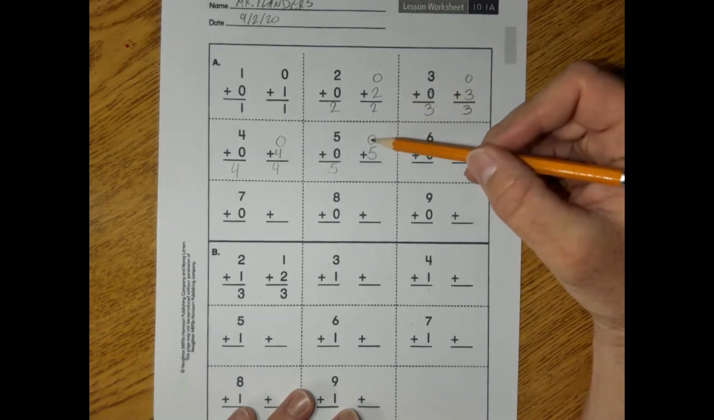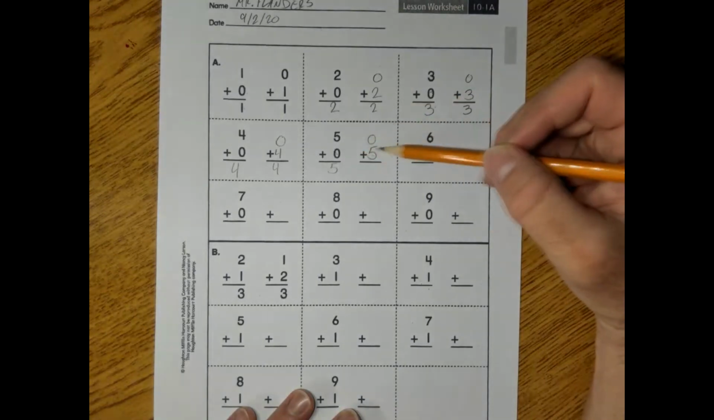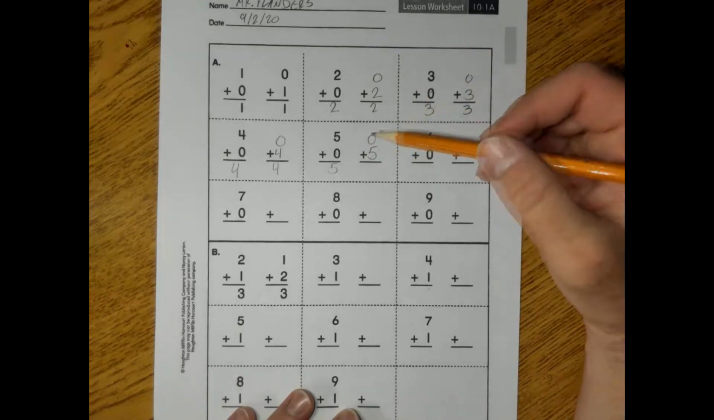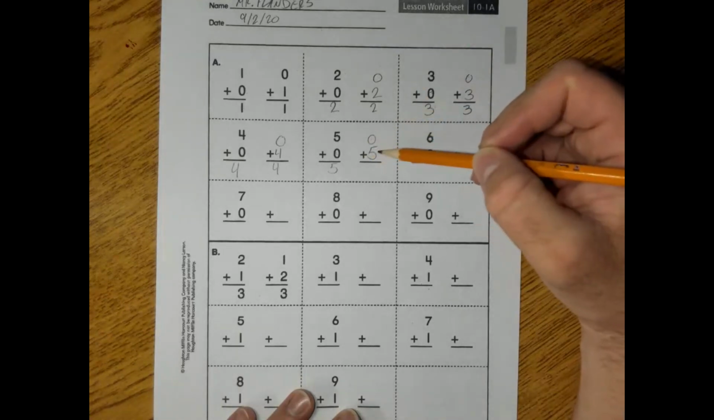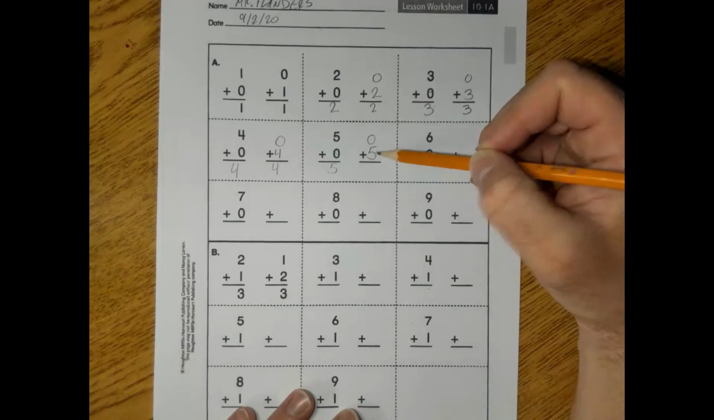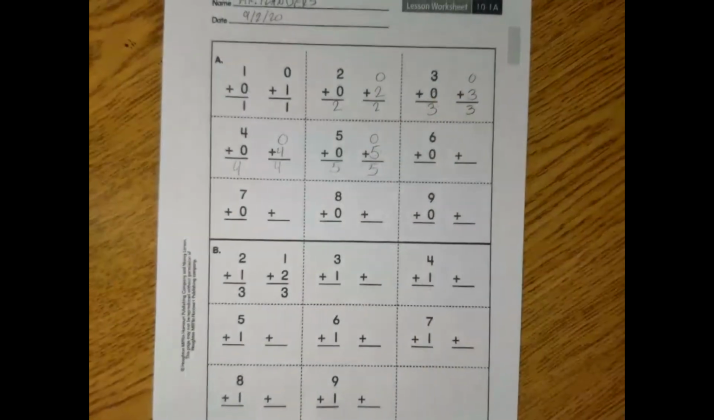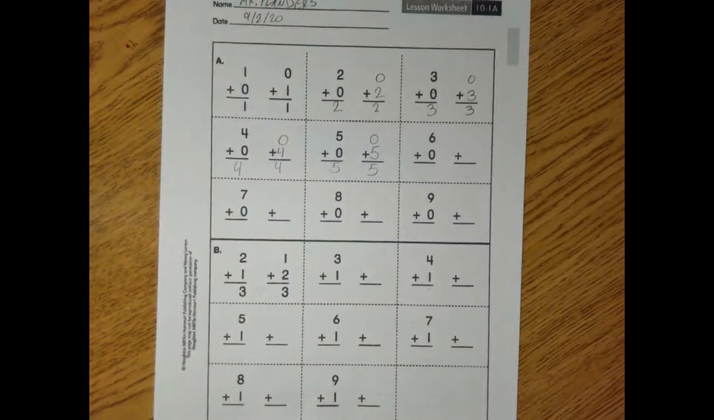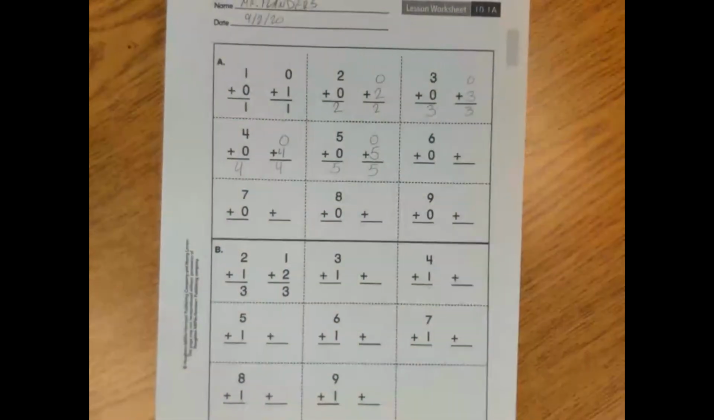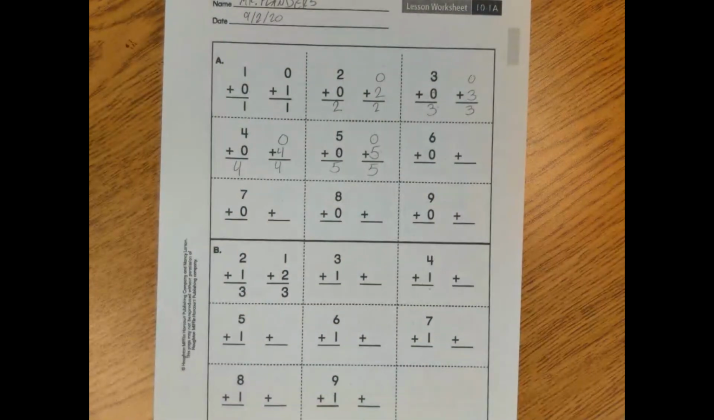So, if I've written this problem differently over here, but the answer is the same, what is the answer for 0 plus 5? It's going to be 5. Okay? Go ahead and take a second and finish that up if you need. I'm going to get a drink of water real quick if you don't mind. Alright. Moving on.